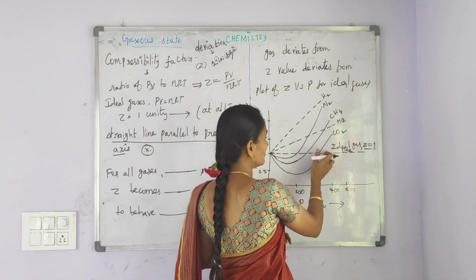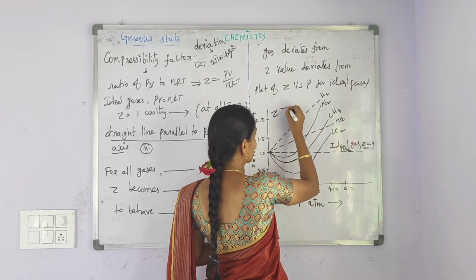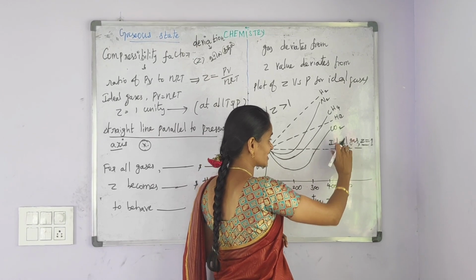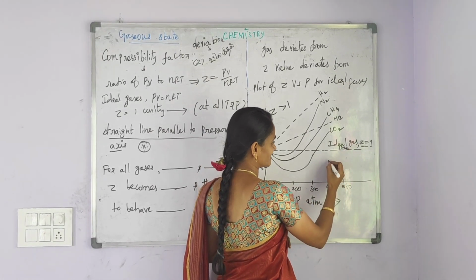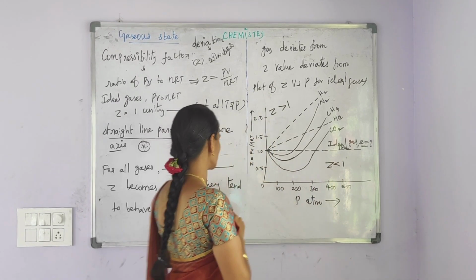The part which is above the ideal gas line, its compressibility factor value is greater than 1. The part which is below the ideal gas line, the compressibility factor value is less than 1.